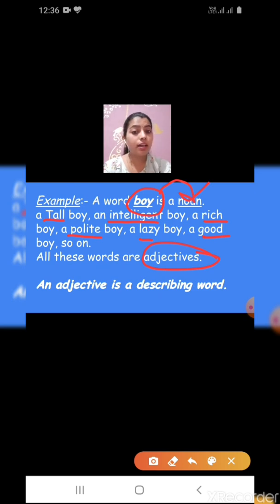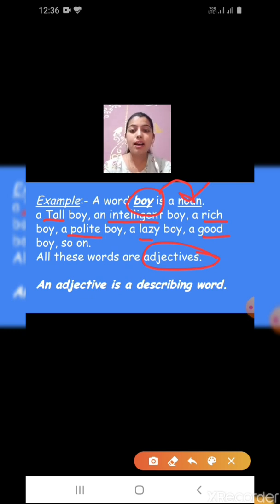What is the noun here? The noun is boy. We have taken the example of a boy. Understood, children? This is a very simple example I have taken. Boy is a noun.